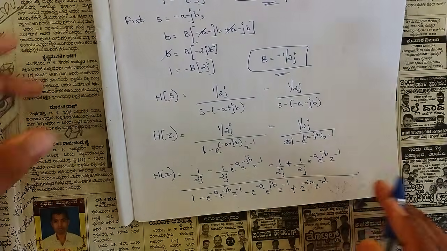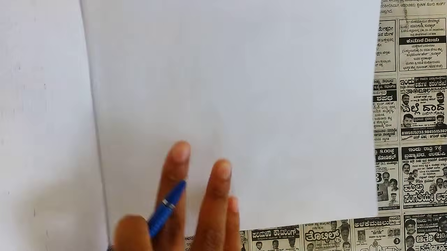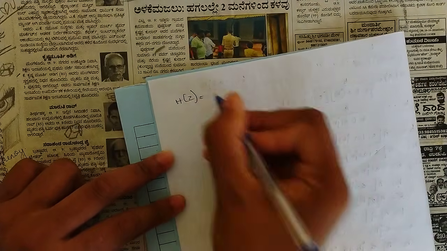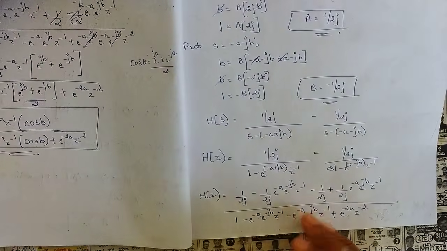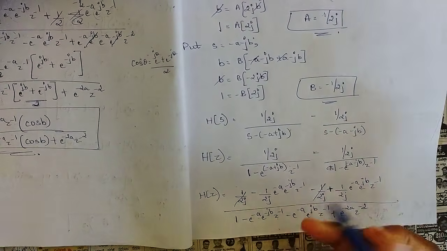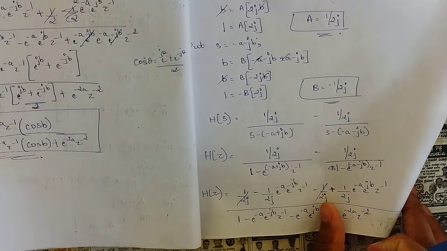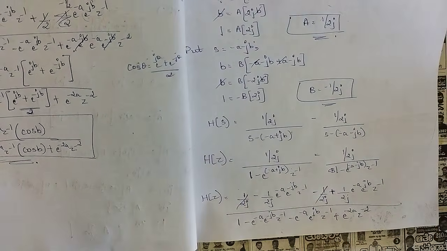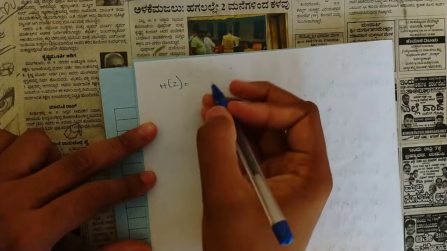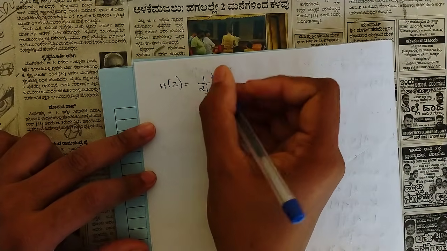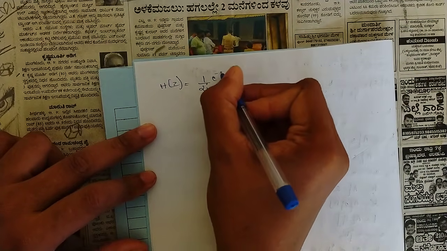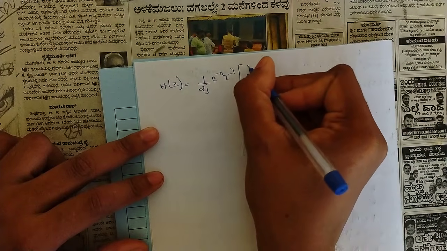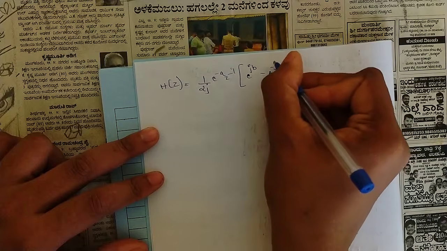Okay, now here let us further solve this. So here if you see 1 by 2j and minus 1 by 2j, we can cancel them. Okay, now what we can do is we can take 1 by 2j e power minus a z inverse common, and the rest of the terms let us write, that is e power jb minus e power minus jb.